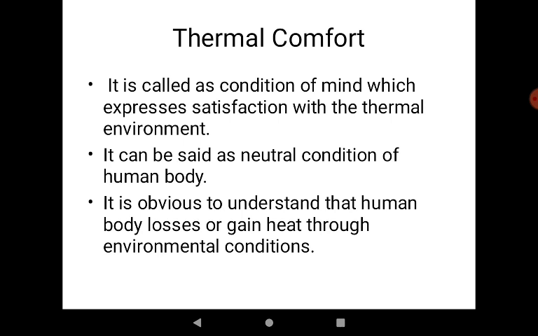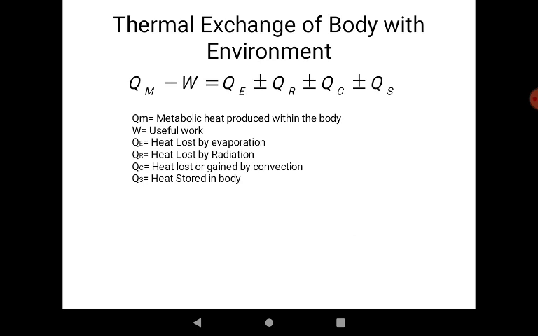So as I discussed earlier, it is obvious that the human body loses or gains heat through environmental conditions. So in what manner is there thermal exchange of the body with the environment? We consume food eatables.